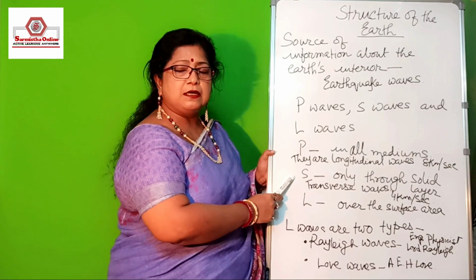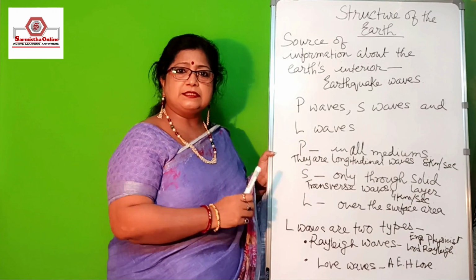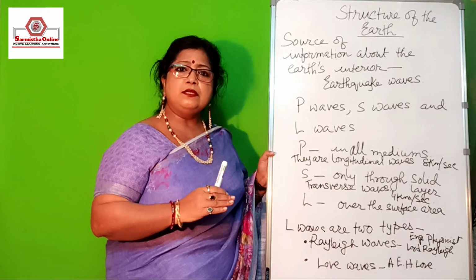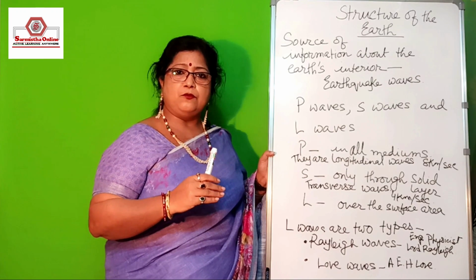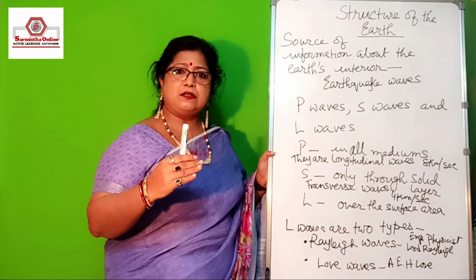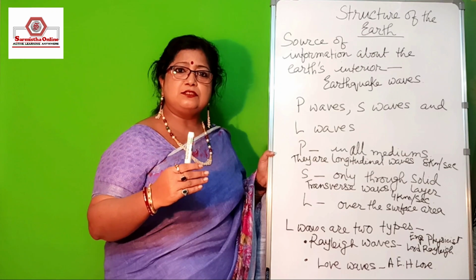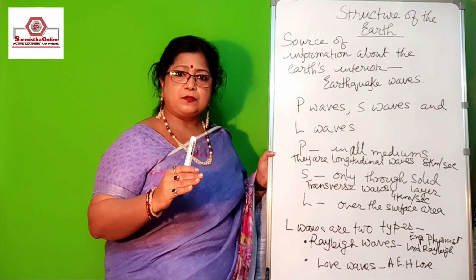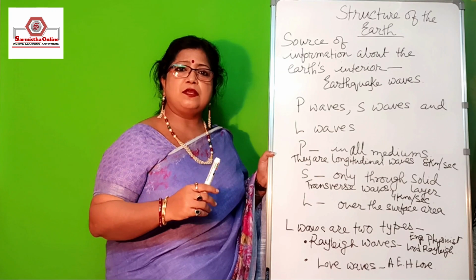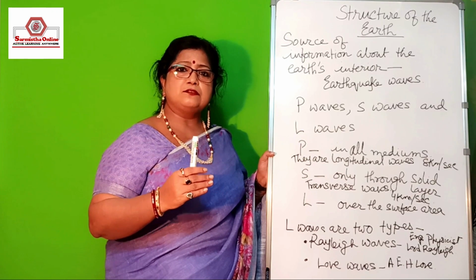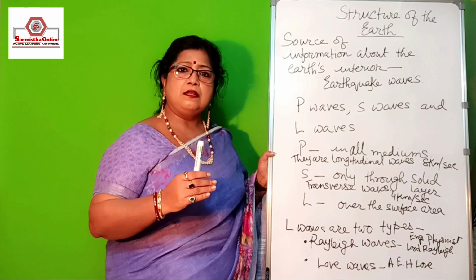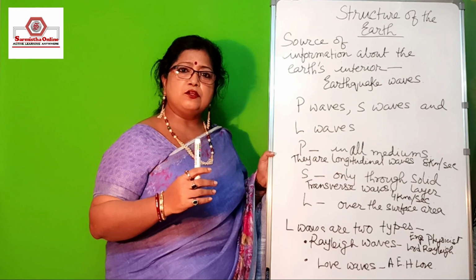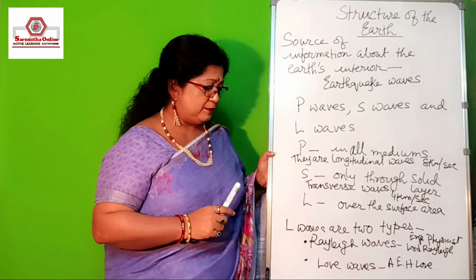S waves means the secondary waves. These S waves can run only through the solid medium. When they reach the semi-solid region or the gaseous or liquid region, they stop and the velocity of the S waves is much reduced. The velocity of the S waves is on average 4 kilometers per second.